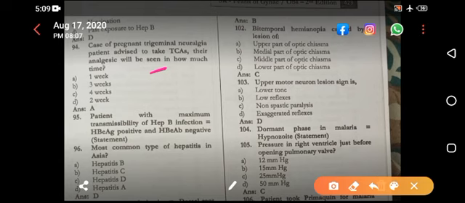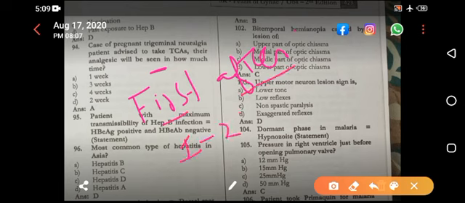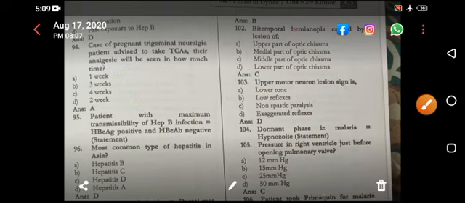If the question says first analgesic effect after TCA, that is 1 to 2 weeks. Maximum analgesic effect, that is 4 to 6 weeks. Now their analgesic will be seen in how much time? If the question is like this, I would pick the 1 week, because they are not talking about the maximum analgesic effect, they are talking about the analgesic effect.